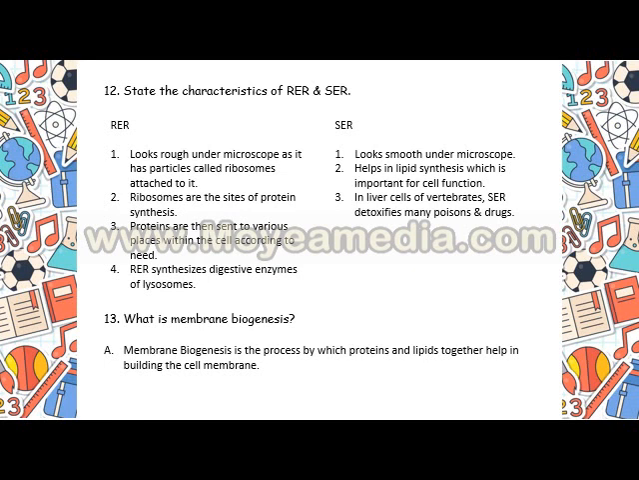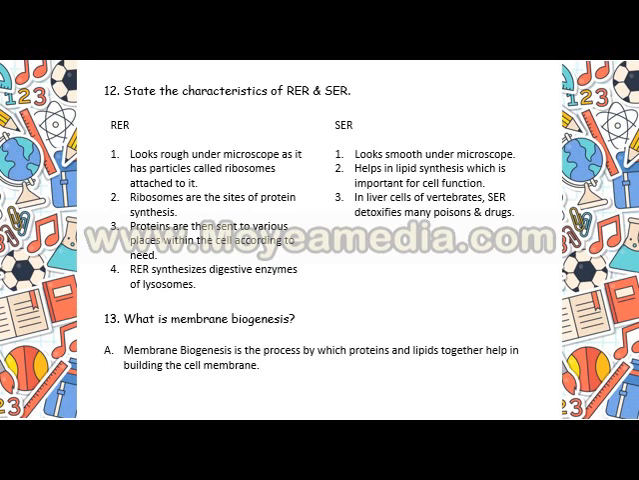Now, the third point: proteins are sent to various places within the cells according to need. Similarly, lipids are also sent to different places. In liver cells of vertebrates, smooth endoplasmic reticulum detoxifies many poisons and drugs. Rough endoplasmic reticulum synthesizes many digestive enzymes of lysosomes. That's very important for the lysosomes to carry out their definite function, because without enzymes, lysosomes would be of no use. So the enzymes are synthesized within this rough endoplasmic reticulum.